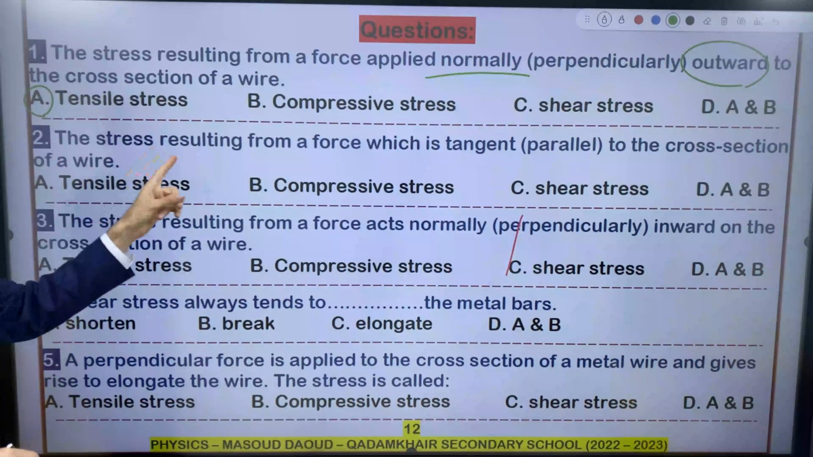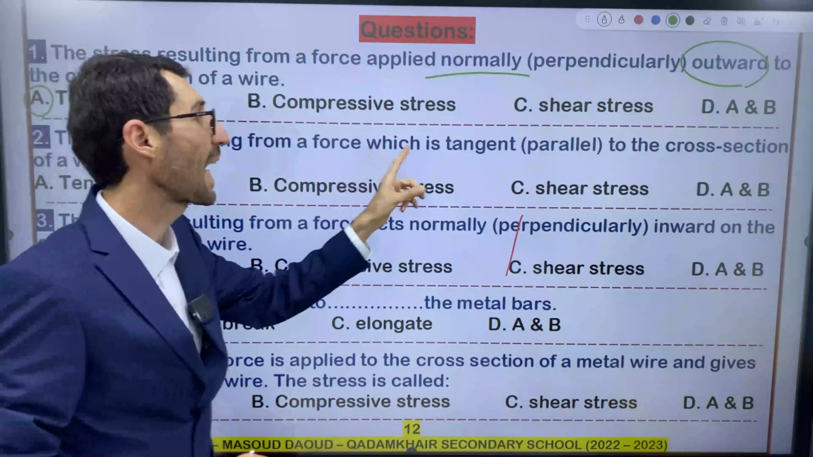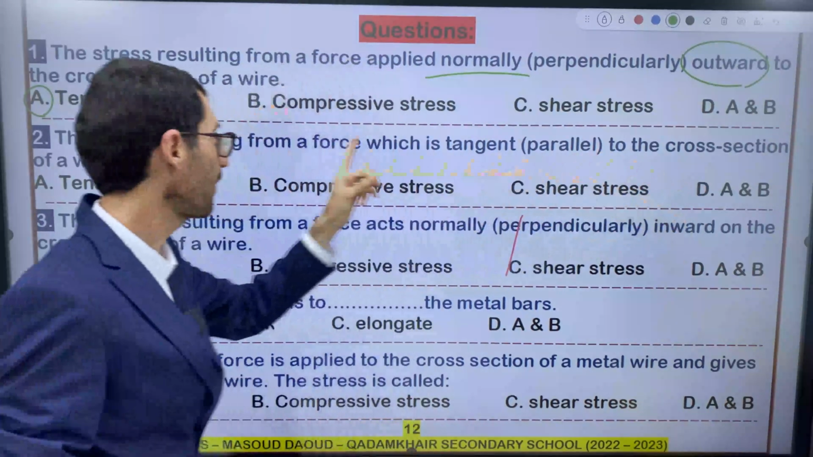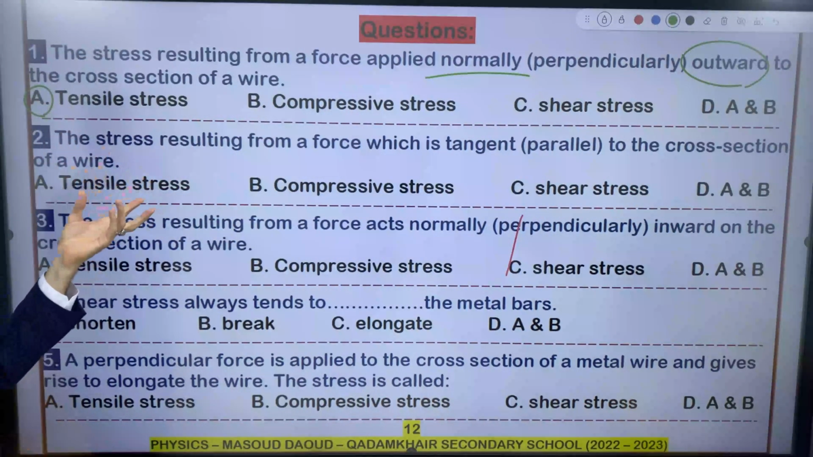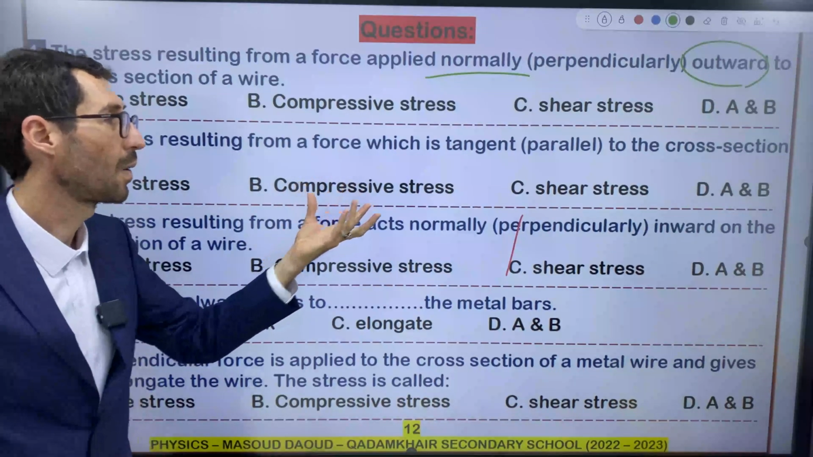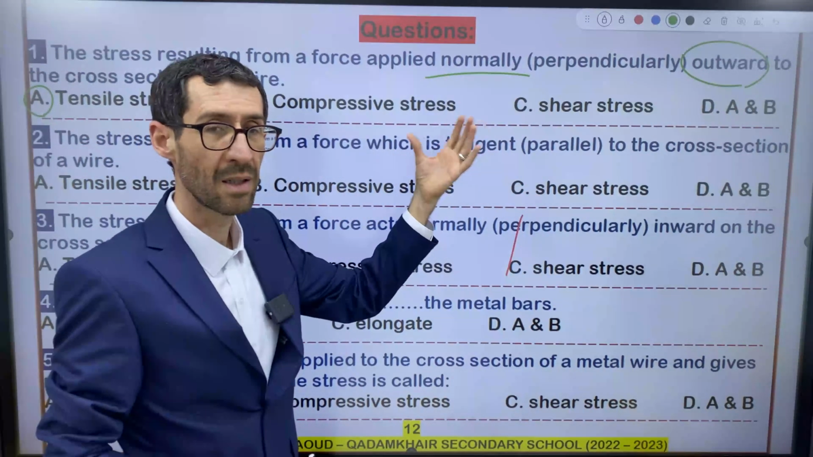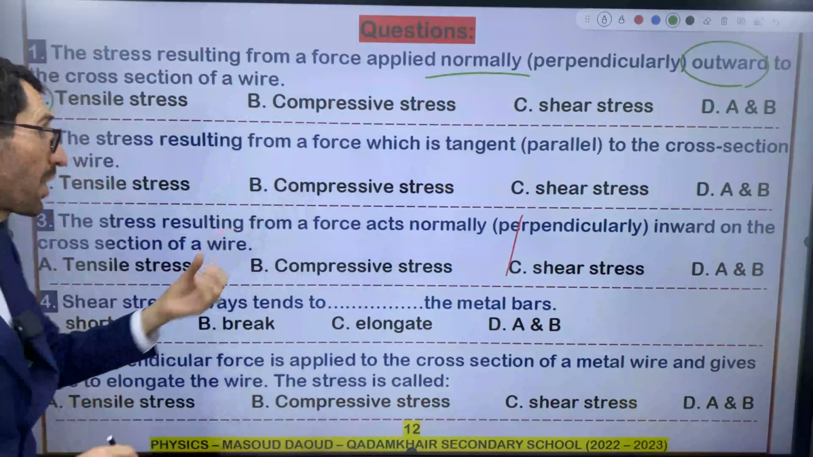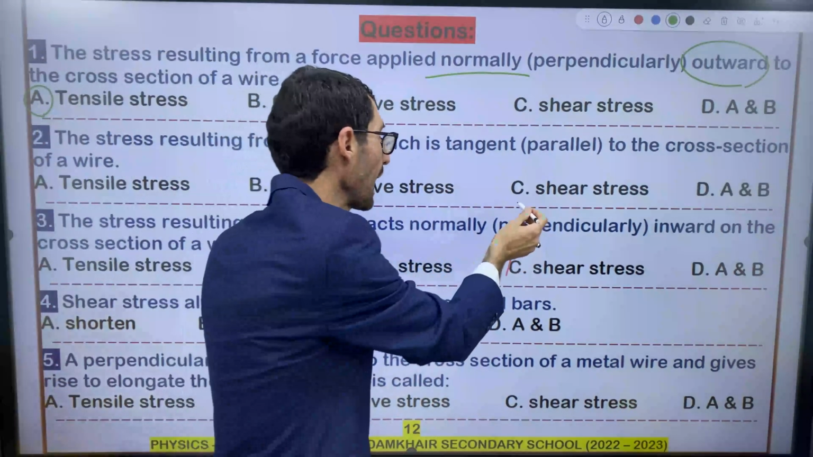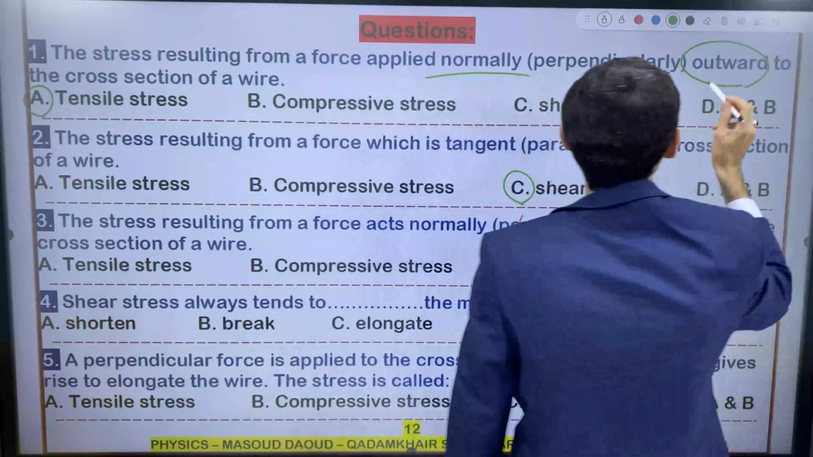Number 2, the stress resulting from a force which is tangent or parallel to the cross-sectional area is called what? Actually, we only have one stress which is due to parallel force. What's this type of stress? Is it tensile stress? Is it compressive or shear? Actually, it's shear stress.